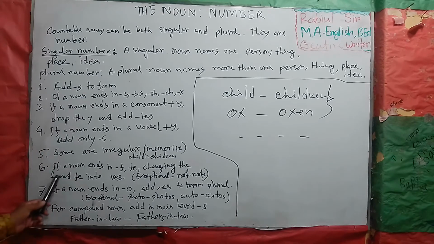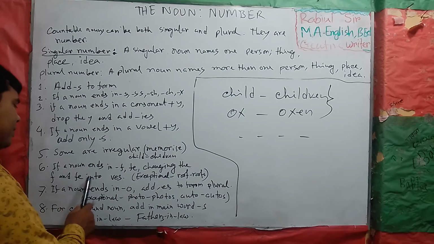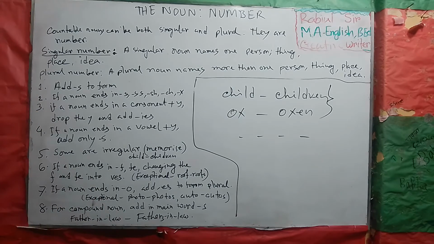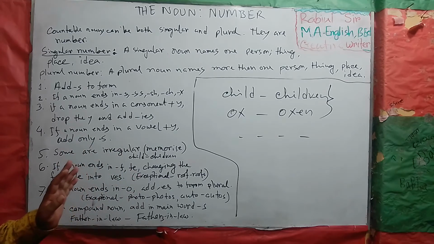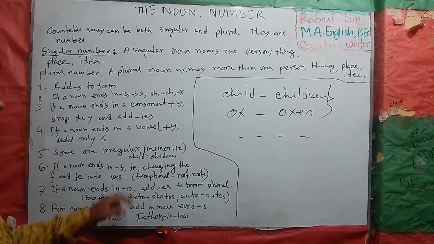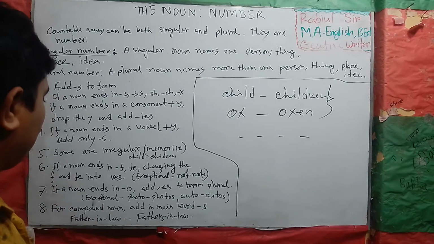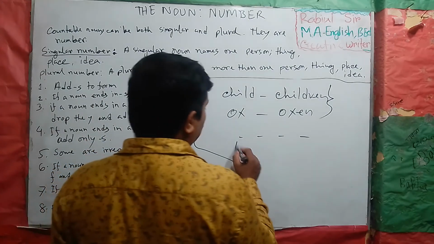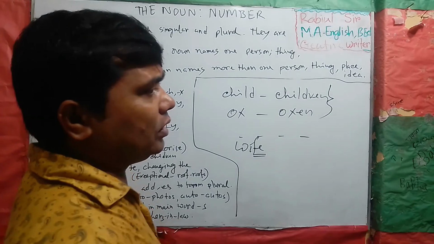Six is if a noun ends in f or fe. If a noun ends in f or fe, we change the f or fe into ves. When we see a noun that ends with f or fe, we have to replace f or fe by ves to form the plural. We can give an example here. Wife. Here we see the noun ends with fe.